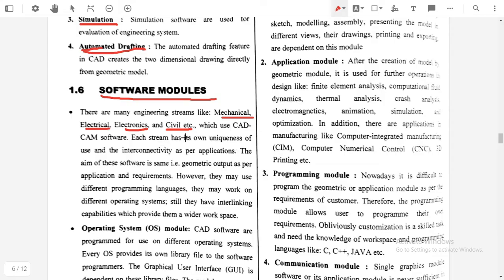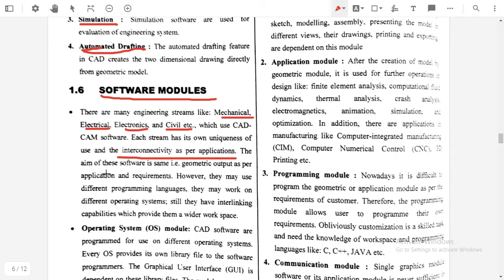Each stream has its own uniqueness. The CAD that is used in mechanical is not used directly in electronics, so there is some uniqueness for each branch of engineering. The unique feature of the CAD is used for electronics engineering, for mechanical engineering, or for electrical engineering. In this way the uniqueness of CAD software is used, and their interconnectivity can be used as per the application.